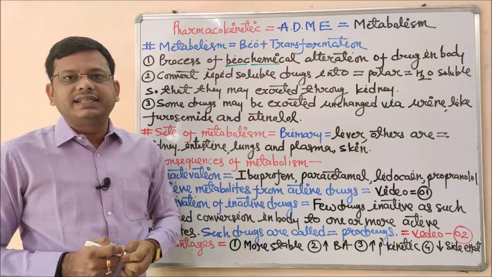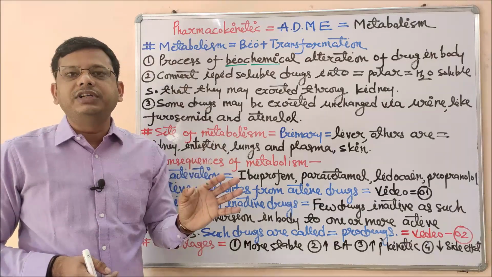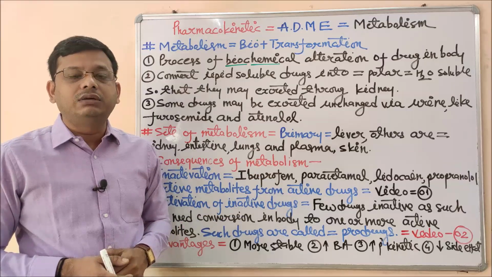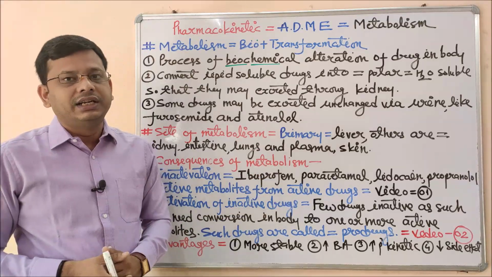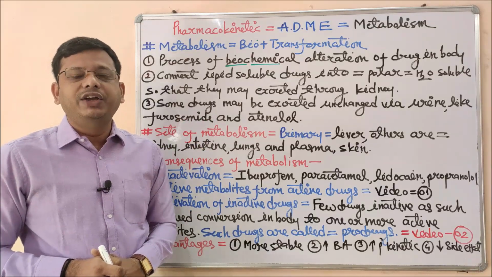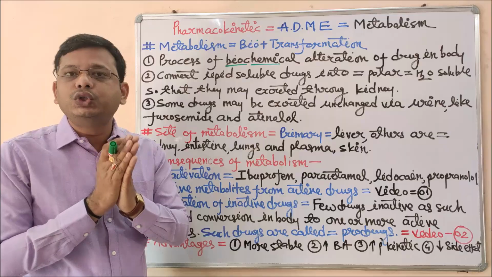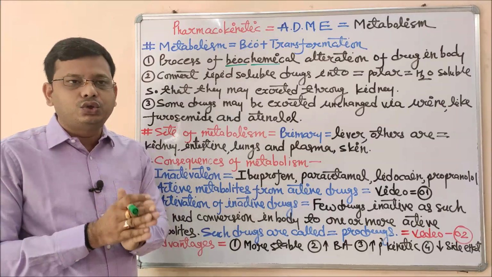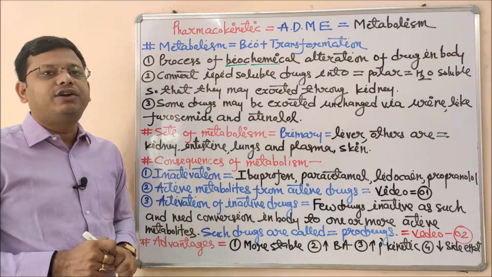As I have explained earlier, it is not compulsory that all drugs should go for metabolism and only their metabolites should be excreted. There are a few drugs like furosemide and atenolol which are excreted by urine unchanged. That means no change in their form. So this happens too. And next is site of metabolism.